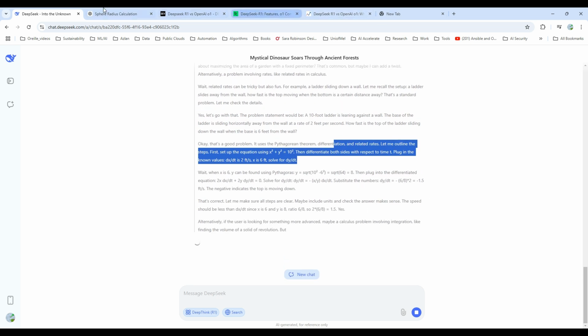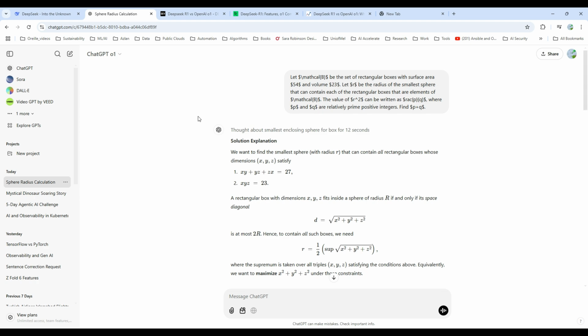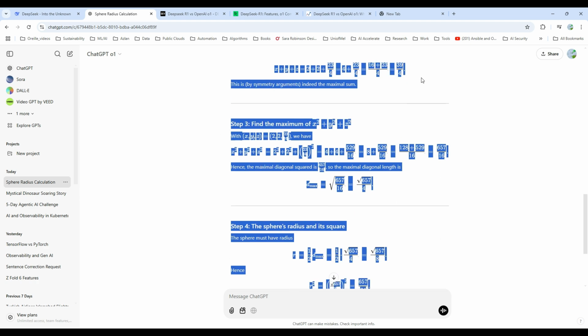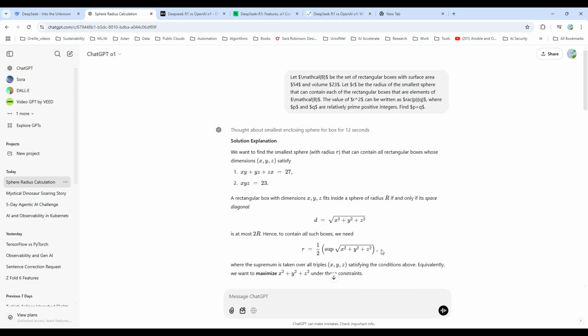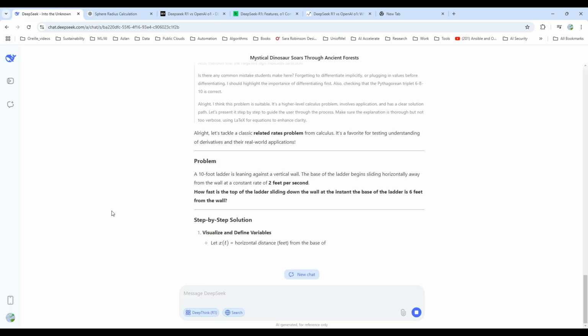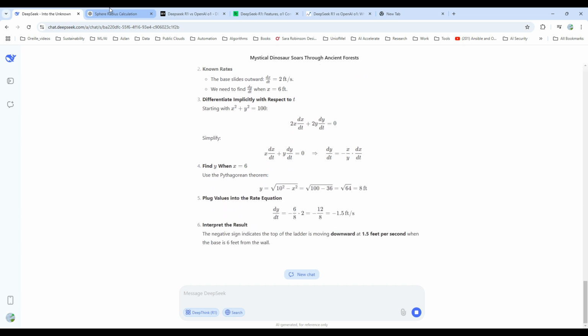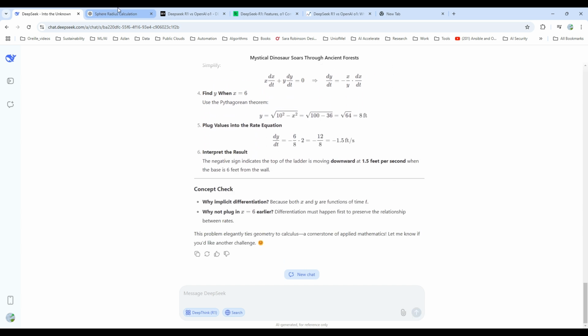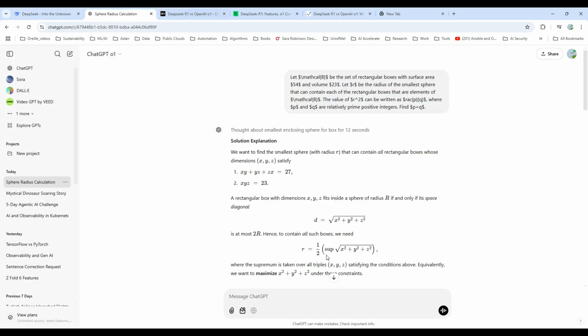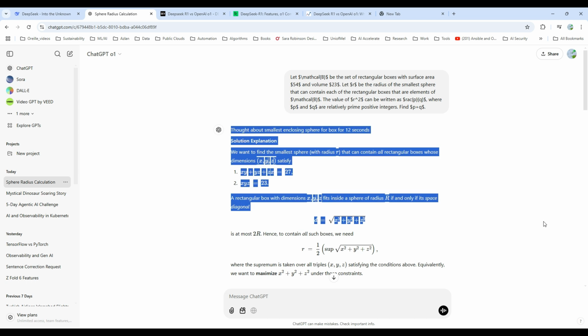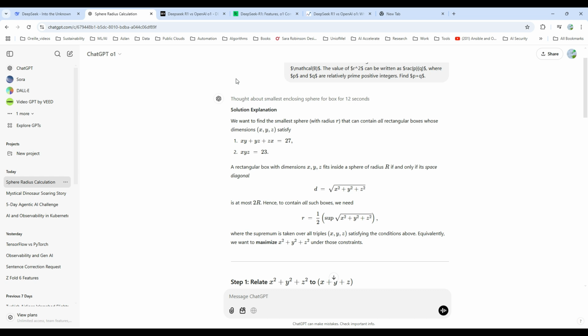We're not here to look at the mathematical problem. We're just looking at which one provides a more detailed explanation of the problem, which one gives you better detail and a better understanding. So first, let's look at ChatGPT. This is a major selling point for the premium model of ChatGPT: it gives you in-depth math analysis. Let's see if it's actually true.